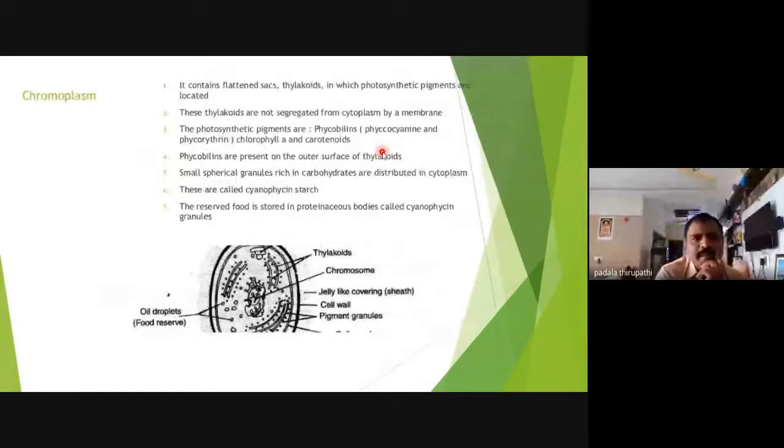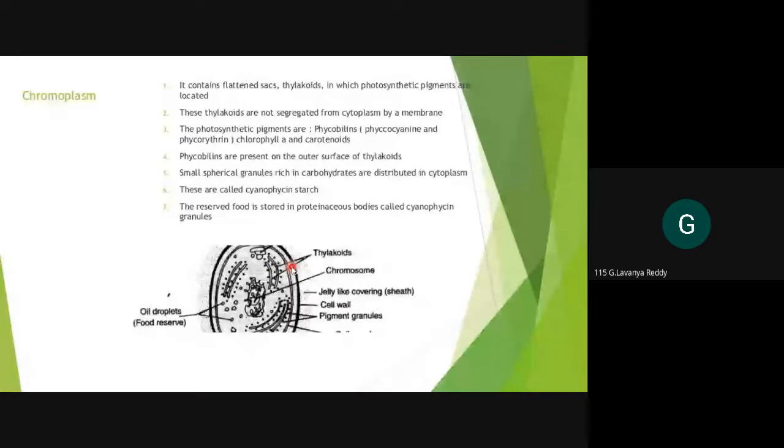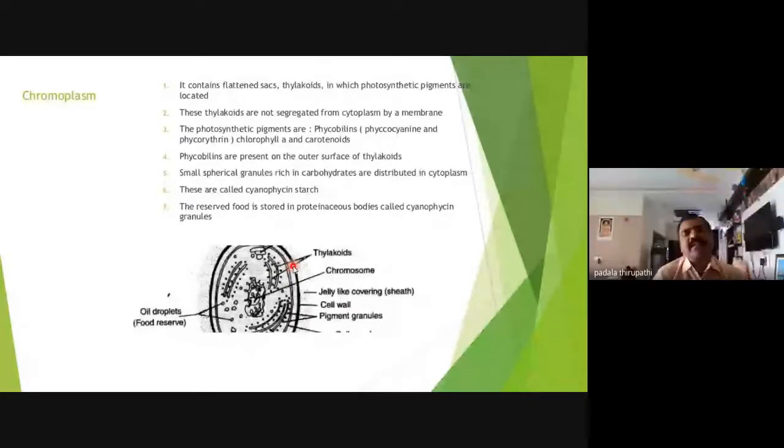Then the chromoplasm contains flattened sacs, that is, thylakoids, you know. So the thylakoids are present in the chromoplasm, and the photosynthetic pigments are located on these thylakoids, my dear friends. So what are the photosynthetic pigments? Have you heard about any photosynthetic pigments in an earlier class? Chlorophyll A. Only chlorophyll A is present in this blue-green alga, my dear friends. Chlorophyll B, C, D are not contained. Only chlorophyll A is present.